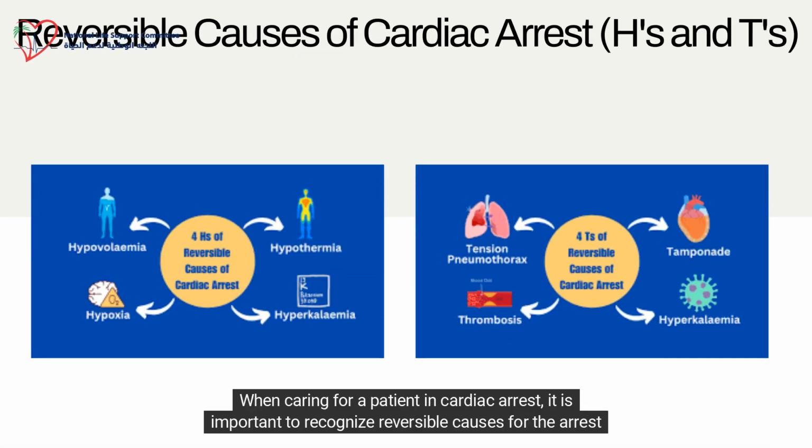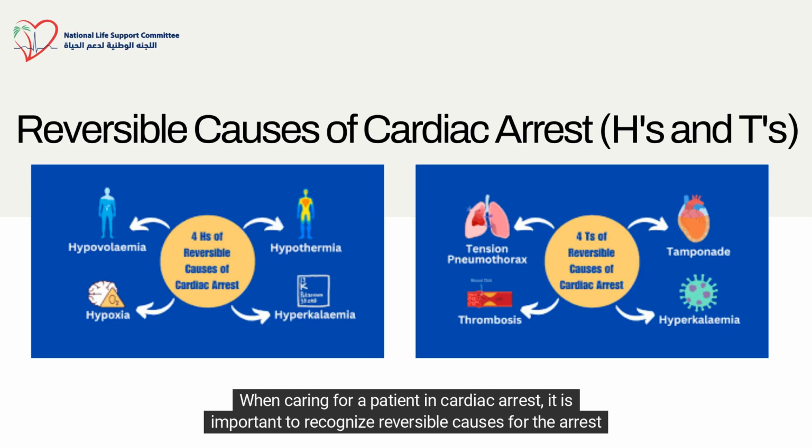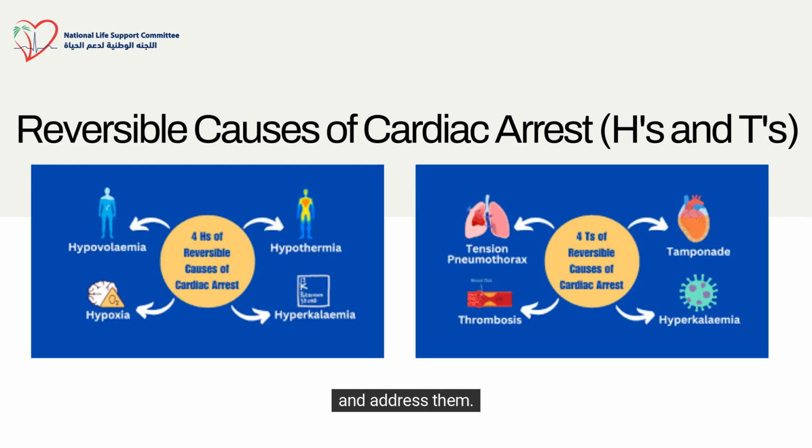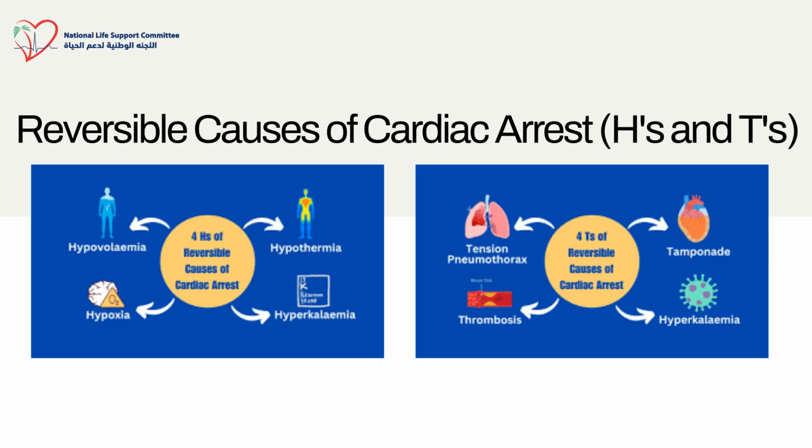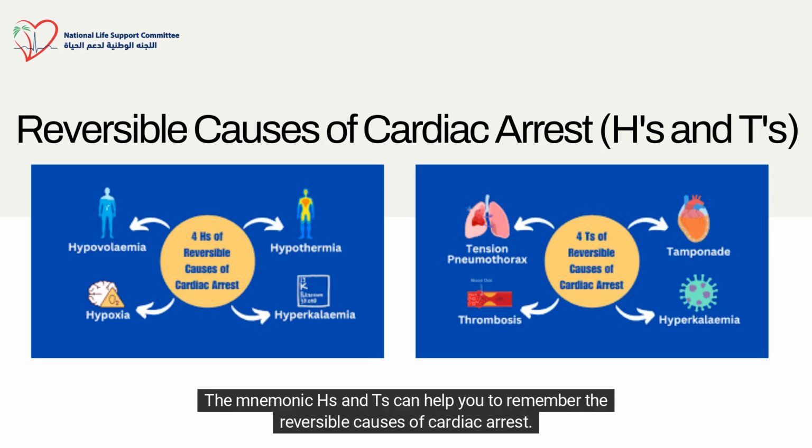When caring for a patient in cardiac arrest, it is important to recognize reversible causes for the arrest and address them. This is especially important with PEA and asystole, which often have reversible underlying causes. The mnemonic H's and T's can help you to remember the reversible causes of cardiac arrest.